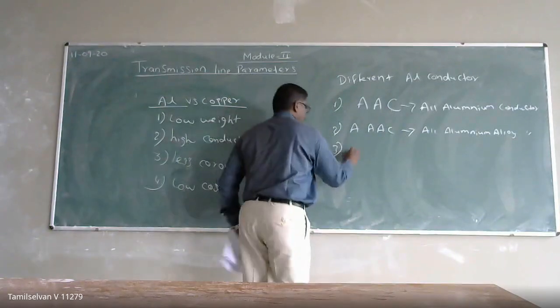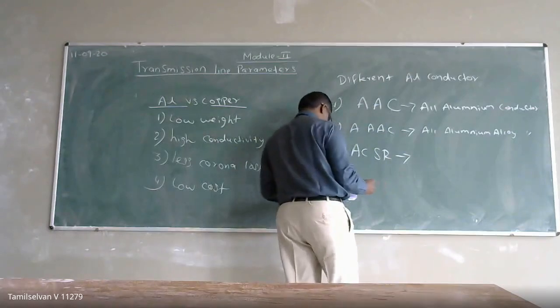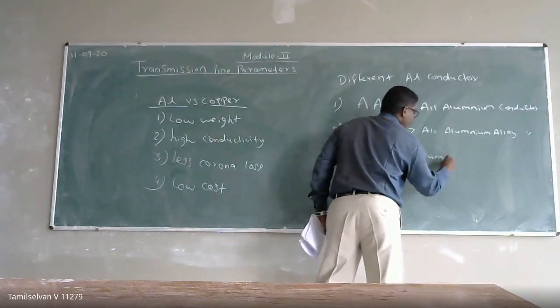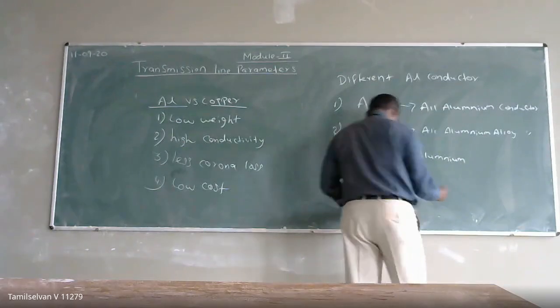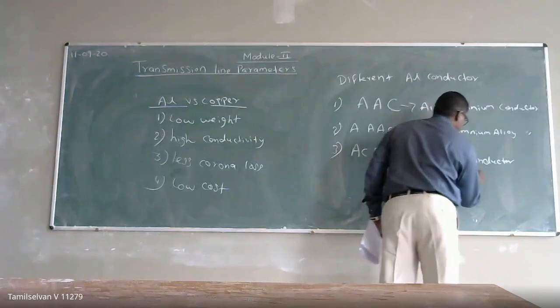Third is going to appear ACSR, aluminum conductor, steel reinforced.